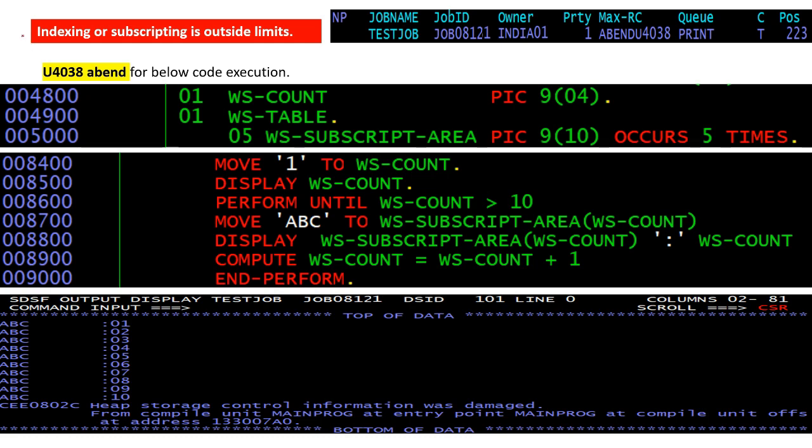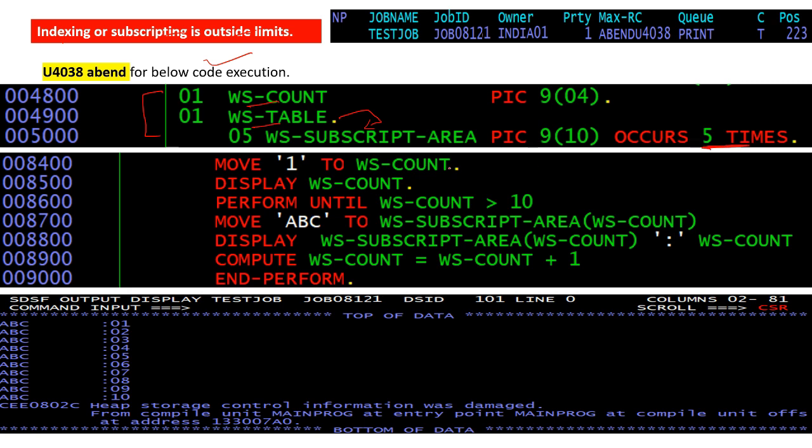And I have one more point here: indexing or subscripting is outside of limit. And you will receive the U4038 abend for the below code execution. I have these variables WS-COUNT and WS-TABLE. And WS-TABLE is an array which occurs 5 times.